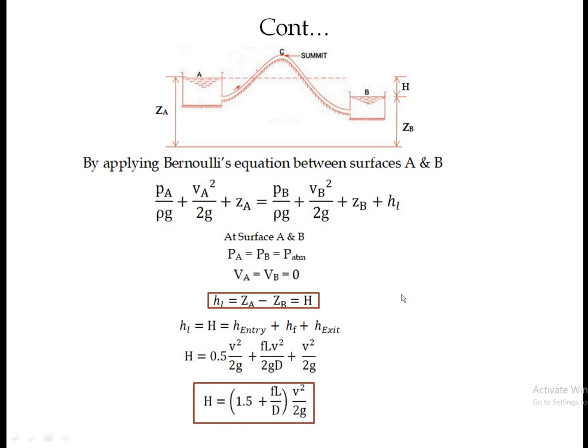Again, one more thing that is very important that we need to find out: how much is the pressure at point C, because that pressure should not be less than 2.5 meter of water absolute, otherwise the cavitation will occur at C.